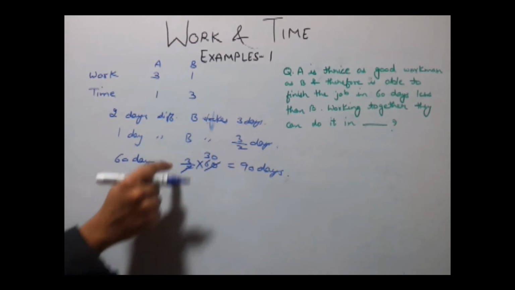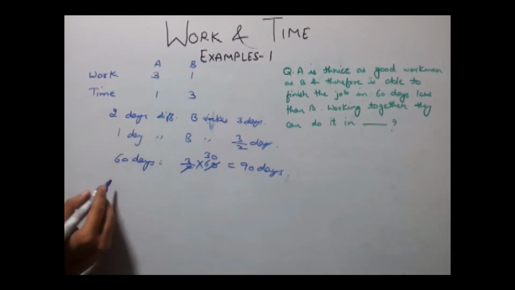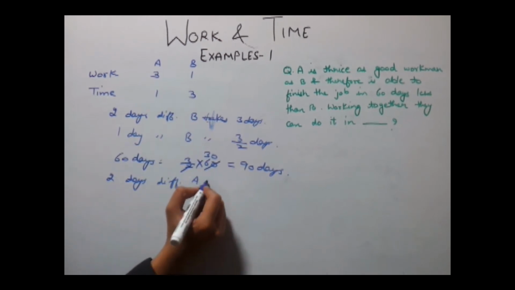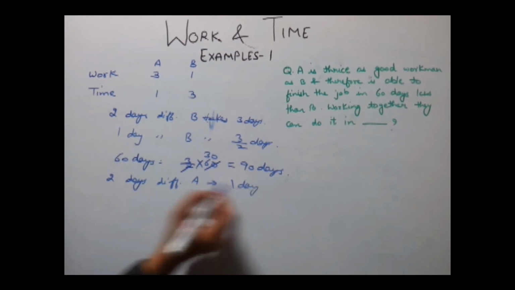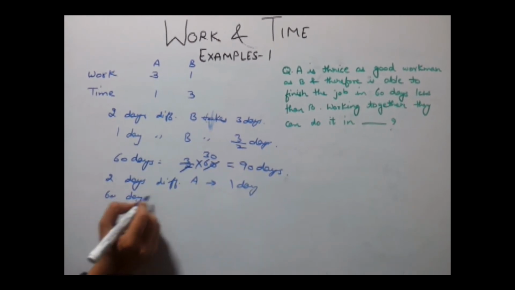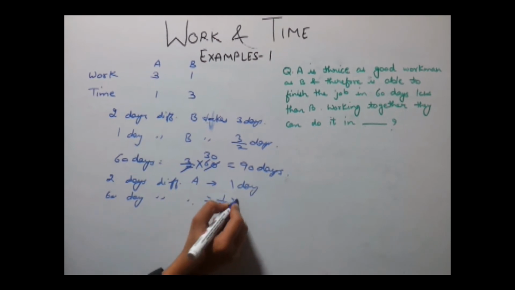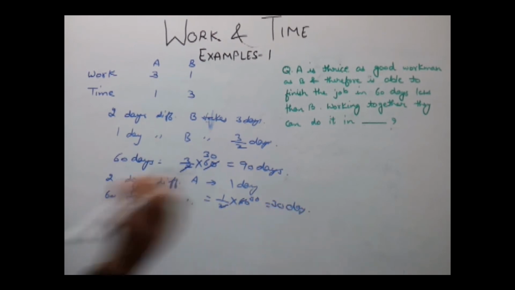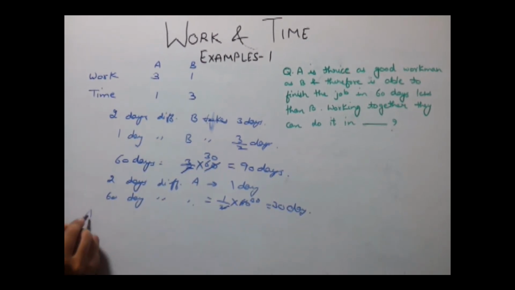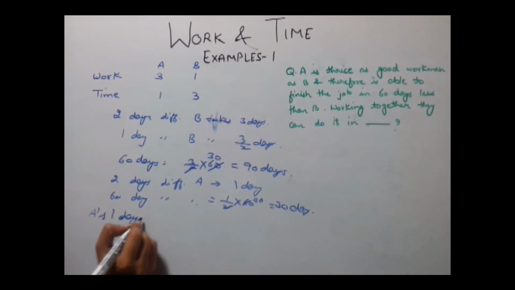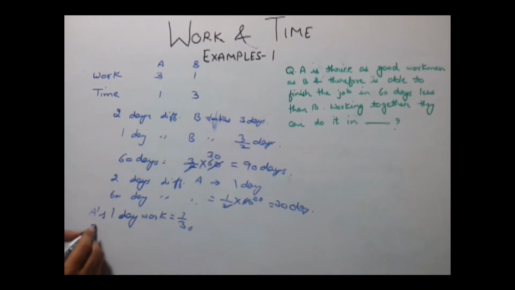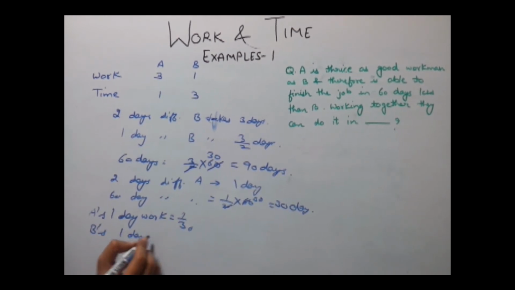Similarly, we can calculate the time taken by A. So in 2 days difference, A takes 1 day, and in 60 days difference, A will take 1 by 2 into 60, that is 30 days. So A's 1 day work is equal to 1 by 30. Similarly, B's 1 day work is equal to 1 by 90.